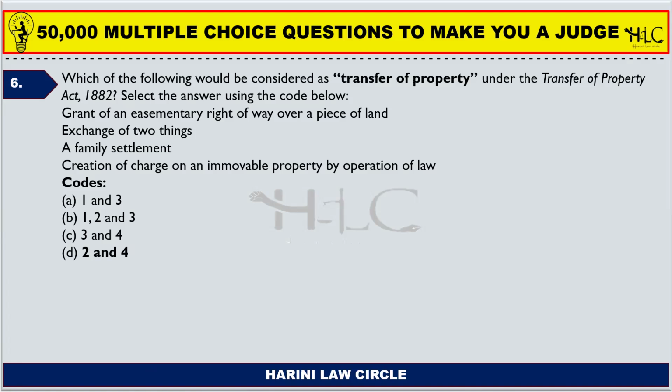So for the same purpose, a right to pathway is being given to B. This right is known as easementary right, the right of way which is available to a person who does not have a pathway to his residence, for the complete and fulfilled enjoyment of his property. He needs to have that easementary right.